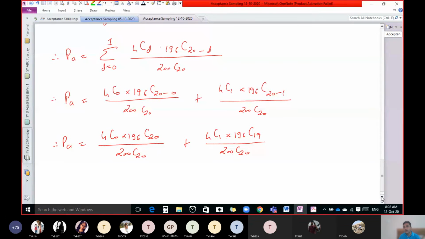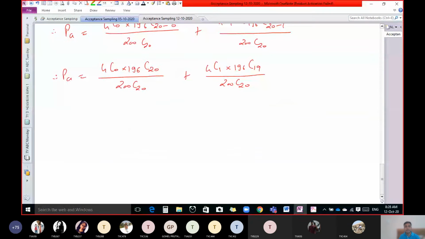Now question is how to find out the answer. Okay, what is 4C0? Any of you? 1. Perfect. Okay, anyone know the formula of nCr? n factorial upon r factorial into n minus r factorial. Okay, perfect.